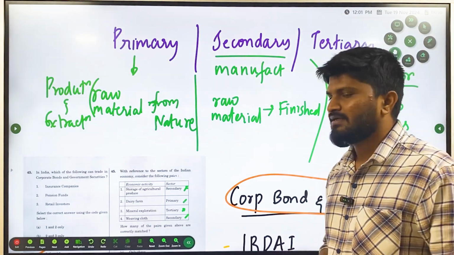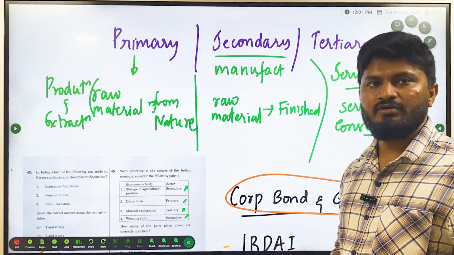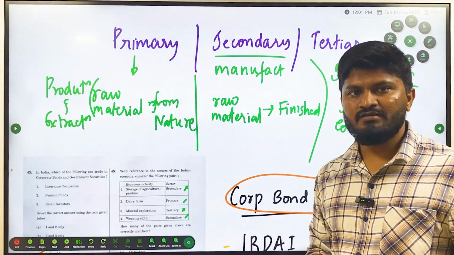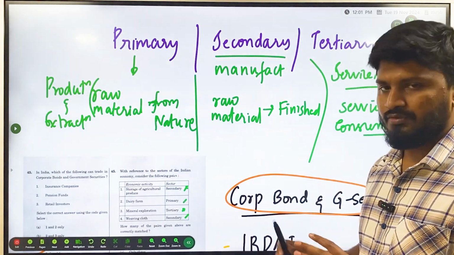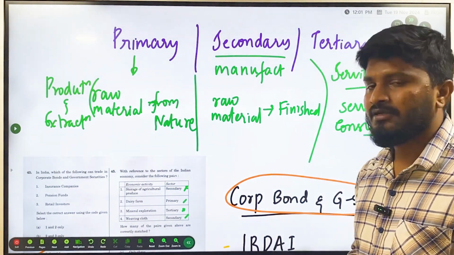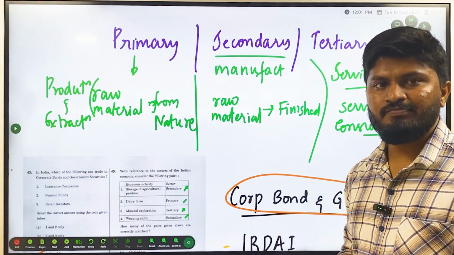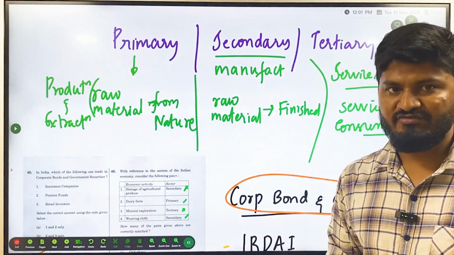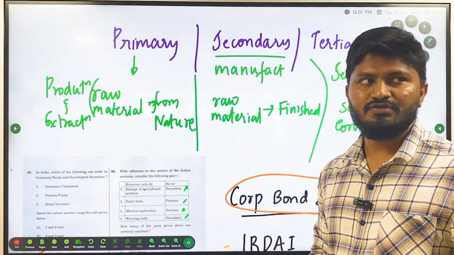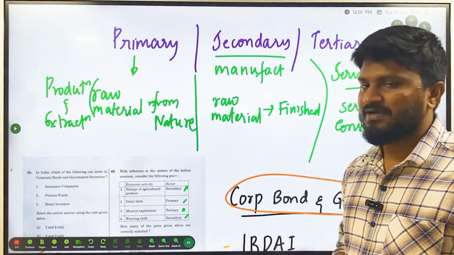Okay, the primary sector is the most primitive form of economic activity present in the world. What is the primary sector? The primary sector involves production and extraction of raw materials. Okay, production and extraction of raw materials from nature. Those are called primary activities.